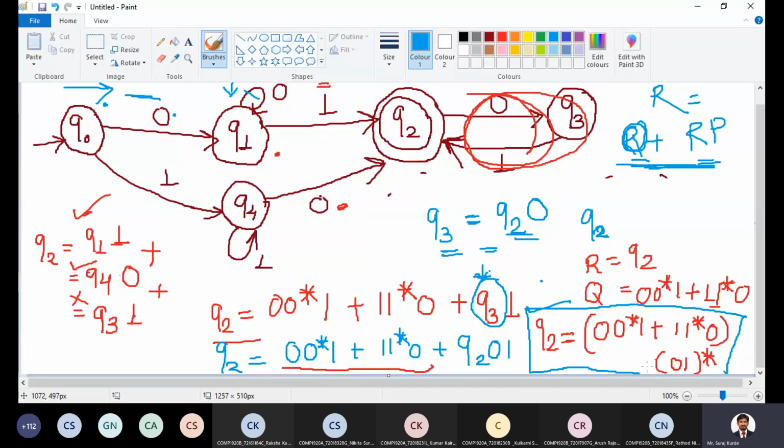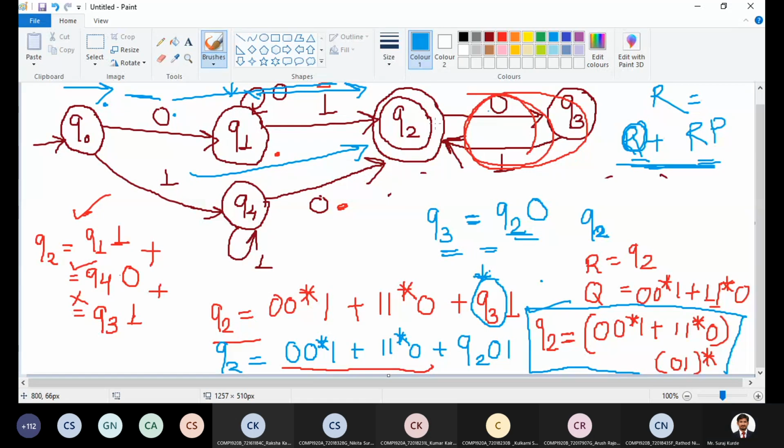Now check whether it is true or not. From Q0 to state Q1 to state Q2, what is the required input? 0, 0 star 1, so that is in the first bracket. The second path as an option is 1, 1 star 0. So two paths are possible, and they are alternate to each other, so it is plus in the first bracket.